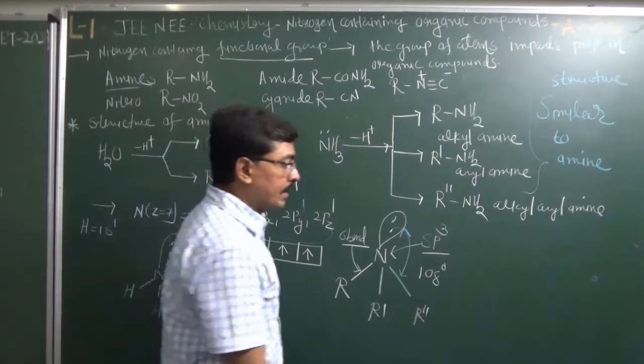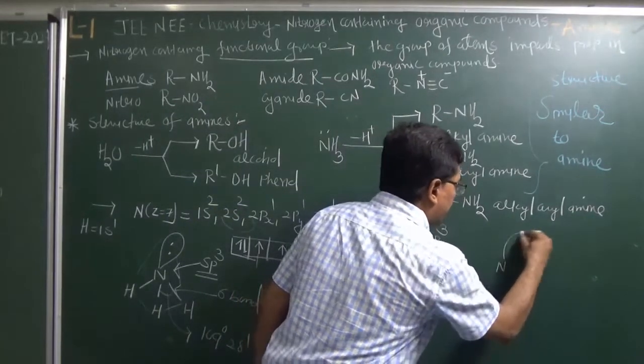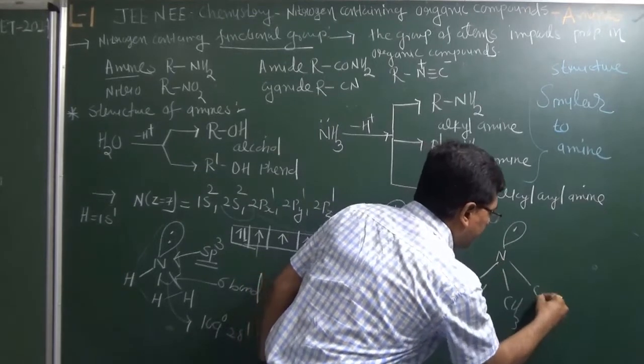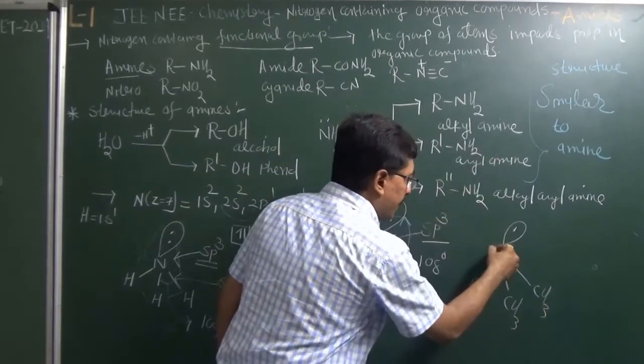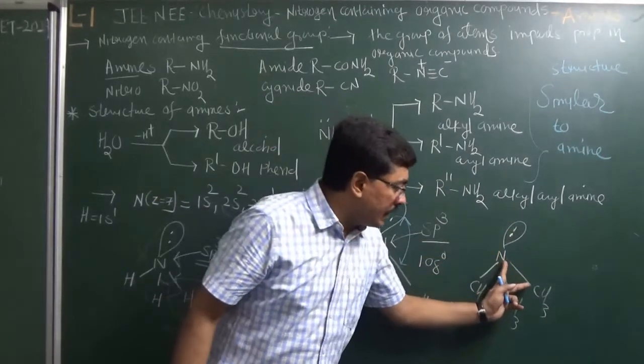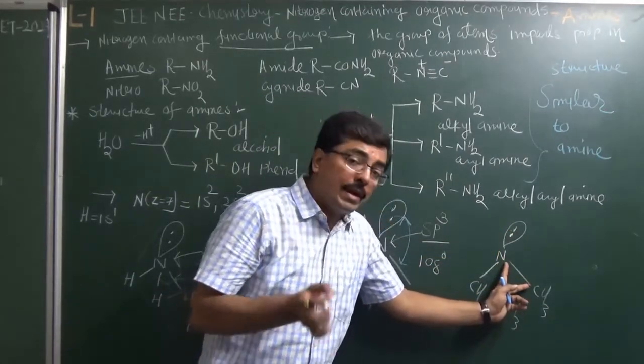So in all different types of amine, suppose I take trimethylamine, then in the structure of trimethylamine, nitrogen has a non-bonding electron pair, and the nitrogen-carbon bond electron pair is a bonding electron pair.